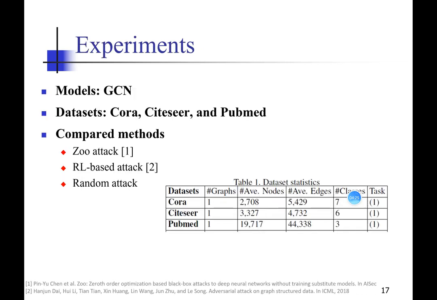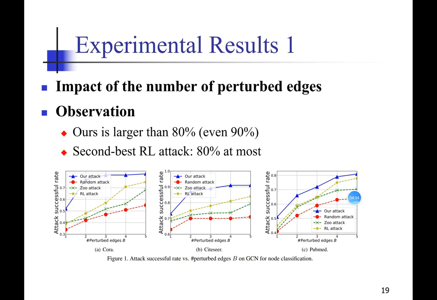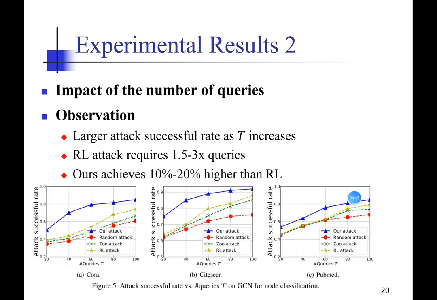We compare our method with the Zhu attack, the reinforcement learning based attack, and the random attack, and this is our dataset. These are the parameters. We show that our attack success rate is larger than 80%, but the second best is only 80% at most. We also show that the success rate grows larger as T increases, and the reinforcement learning based approach requires 1.5 to 3 times more queries, while our attack achieves 10% to 20% higher success rate than reinforcement learning.